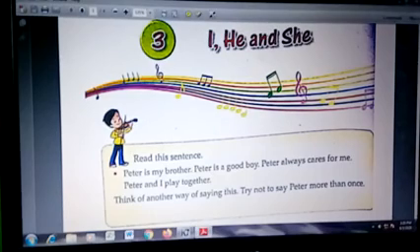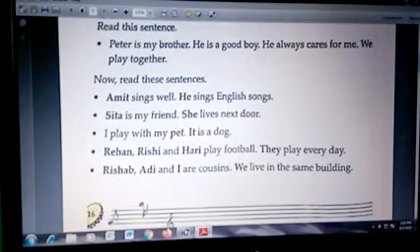So now let us discuss what a pronoun is. A pronoun is a word that is used in place of a noun or naming word. You can repeat after me. Pronouns are words that are used in place of nouns or naming words.